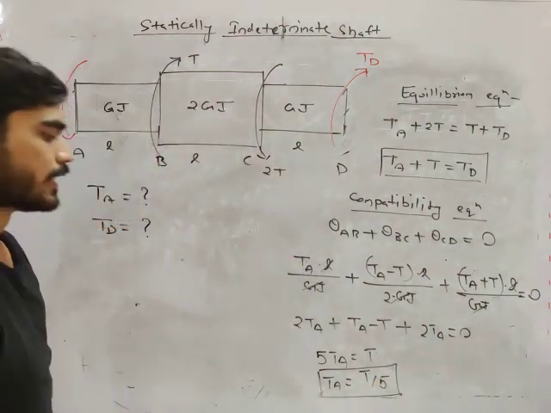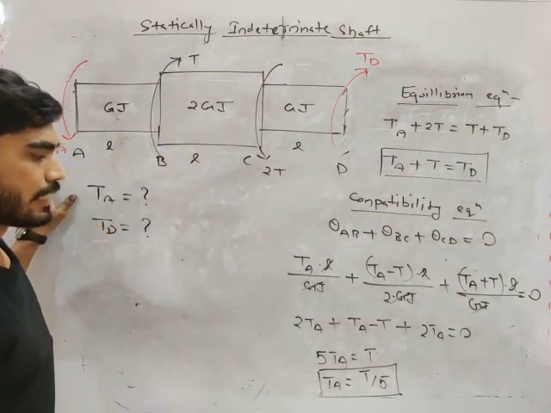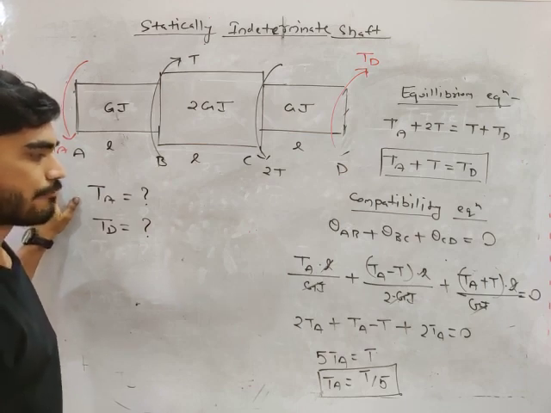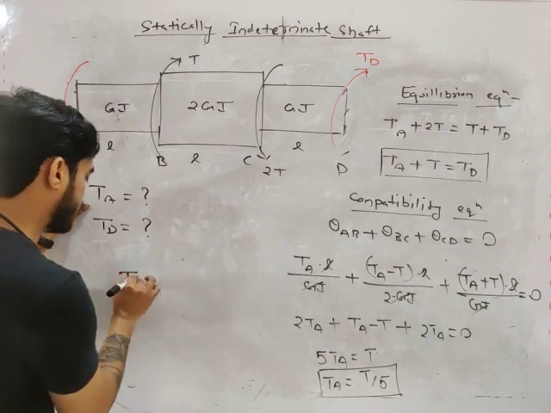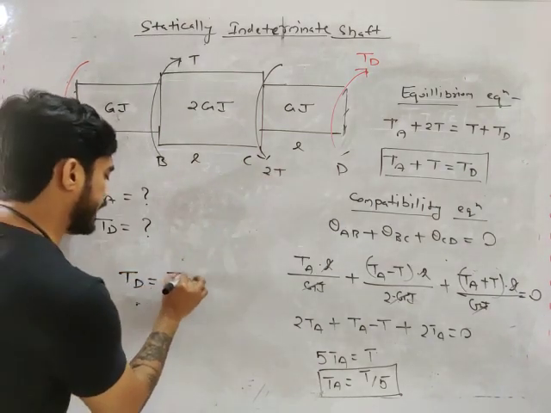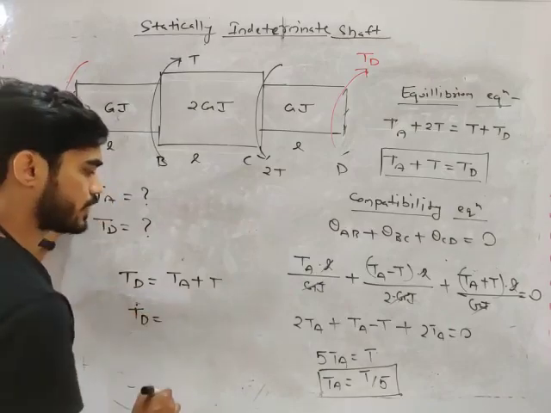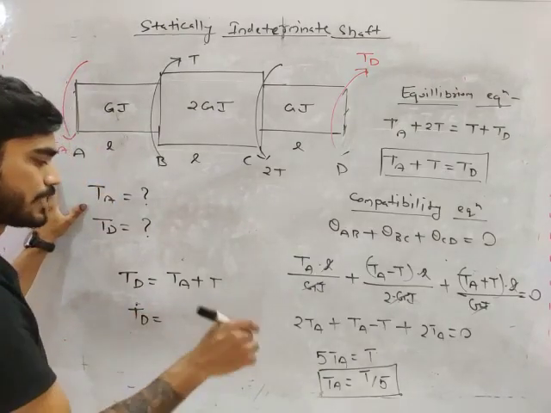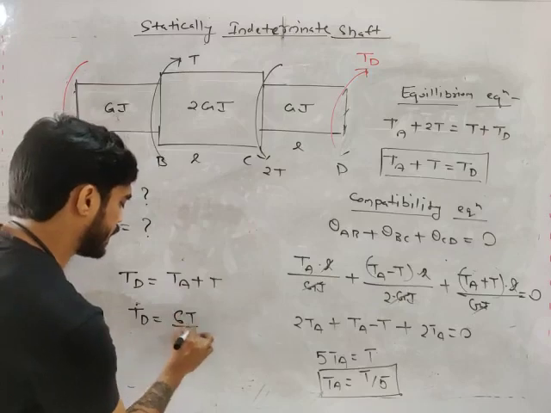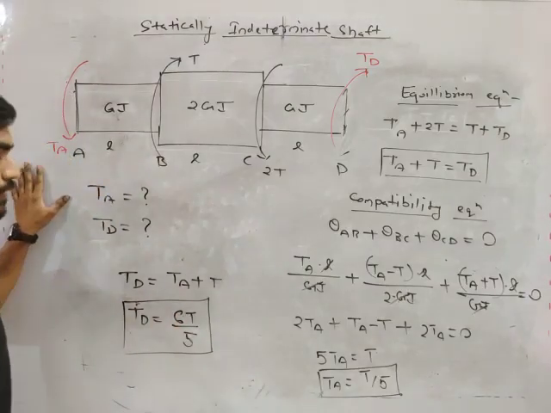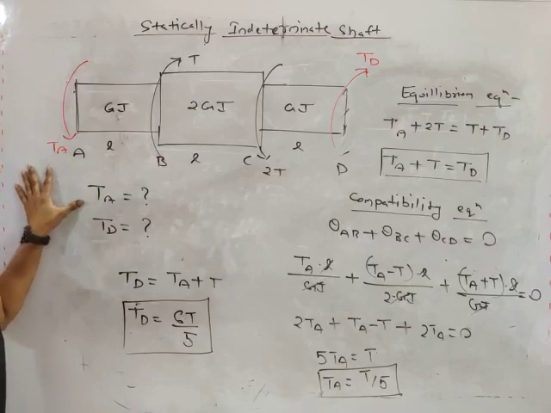If TA is equal to T by 5, then what will be TD? TD is TA plus T, right? So TD will be T by 5 plus T, which is 6T by 5. So TA is T by 5 and TD is 6T by 5.